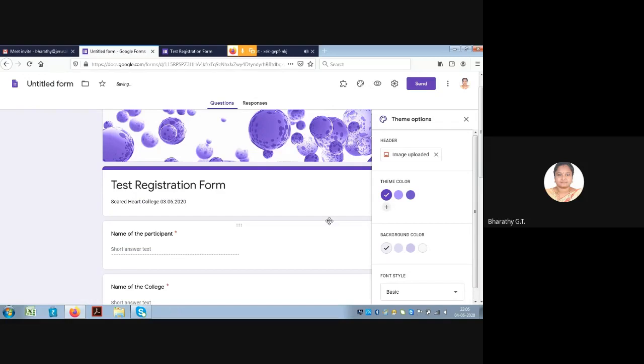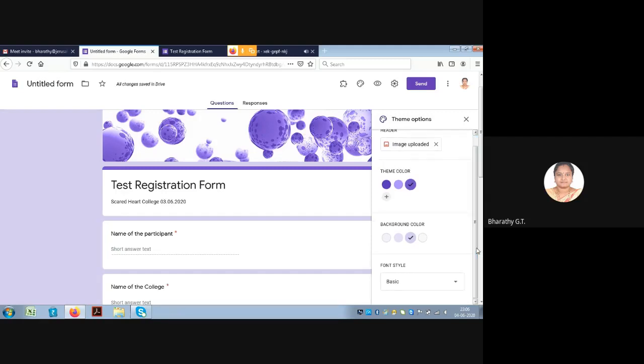So a header has been inserted to our registration form. The theme color can be changed. The background color can be changed. The font size can be changed using this font size. I have kept it as basic. So once the registration form is done, we can go to the settings here.